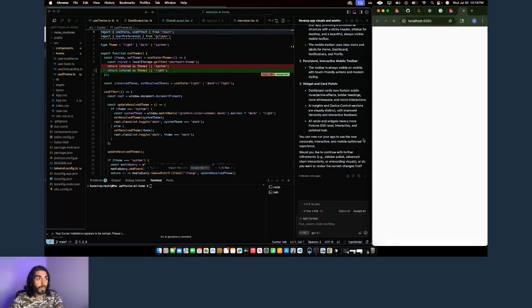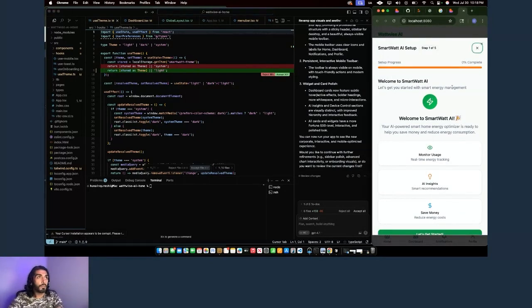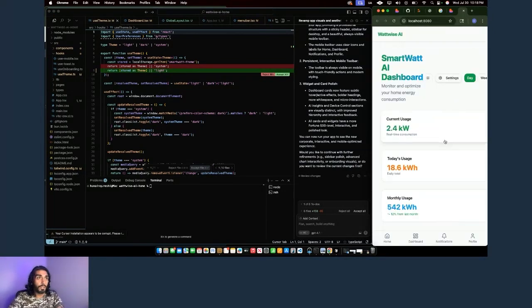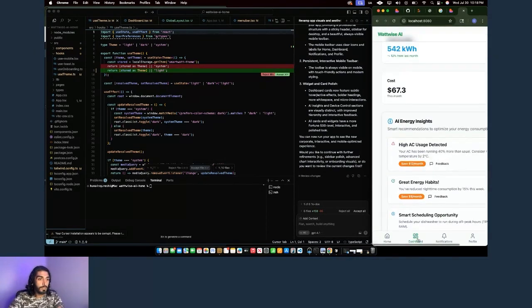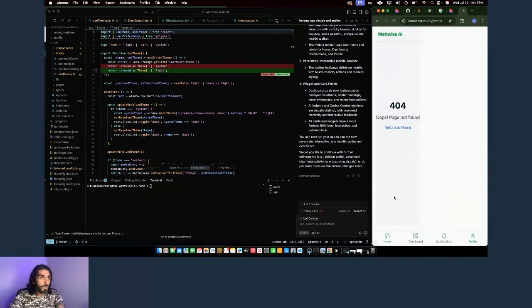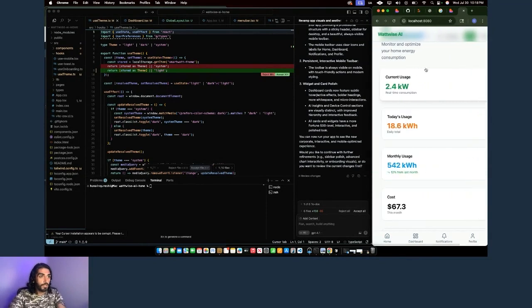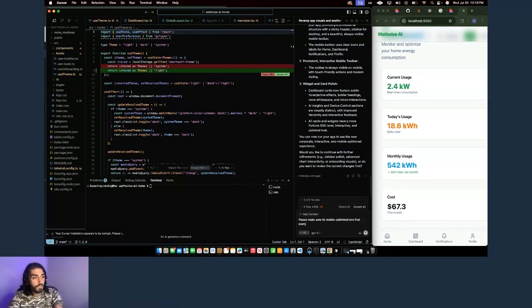So I notice right now my app has a white screen. Okay, it came back up. So now after I prompted it with Cursor, this is the same app that we were just building on Lovable a bit ago. As you can see, now it's got the mobile toolbar, but it still looks kind of wacky, like things are off, too big and stuff like that. I would say: please make sure it's mobile optimized and that every feature and button is fully clickable and functional. Please make it look amazing.